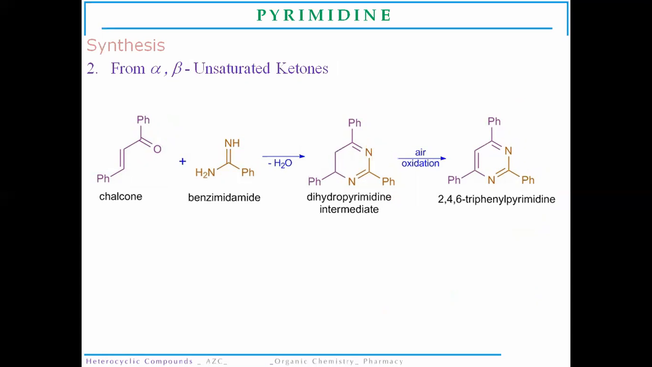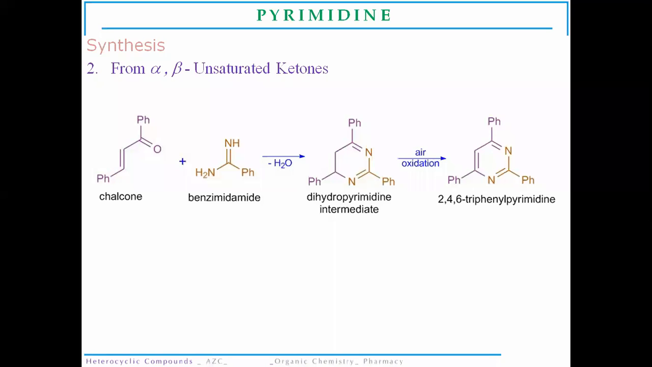The second method for the synthesis of the pyrimidine nucleus is by using chalcone when it reacts with the NCN fragment, that is benzimidamide. So this is from an alpha beta unsaturated compound. We can use an alpha beta unsaturated ketone, that is a chalcone molecule, when it reacts with the NCN fragment, that is benzimidamide. Simply there is removal of a water molecule and there will be formation of a dihydropyrimidine intermediate.